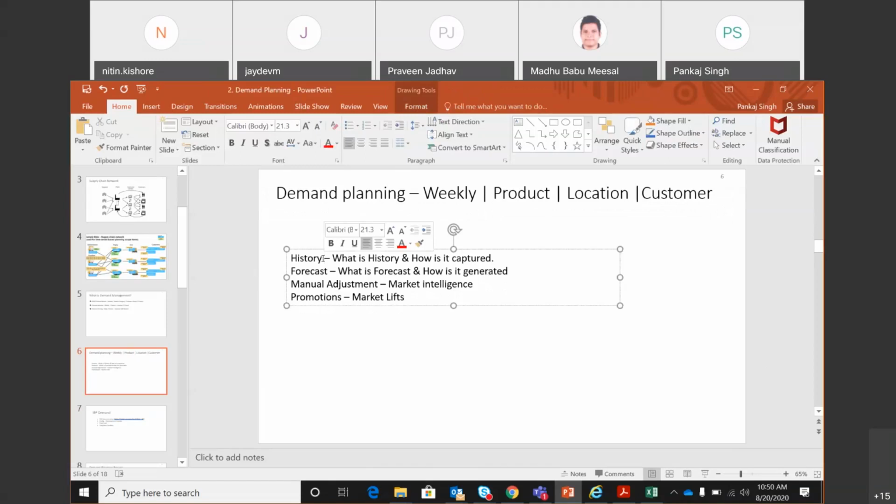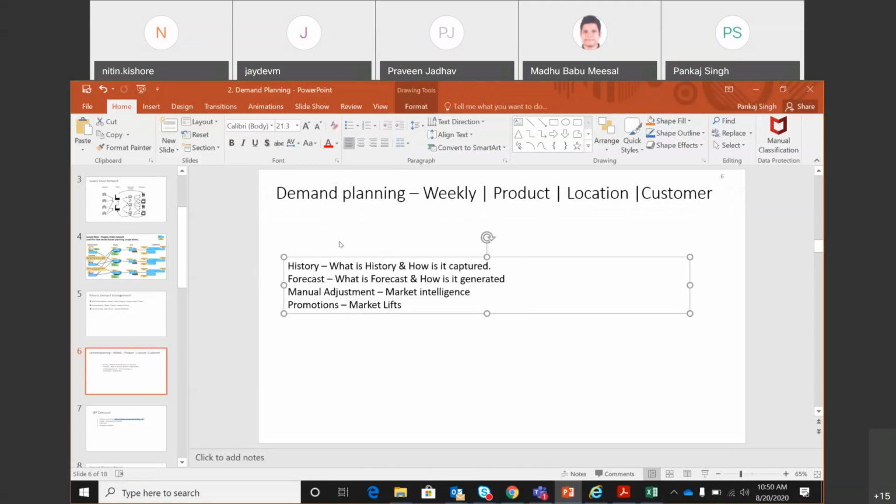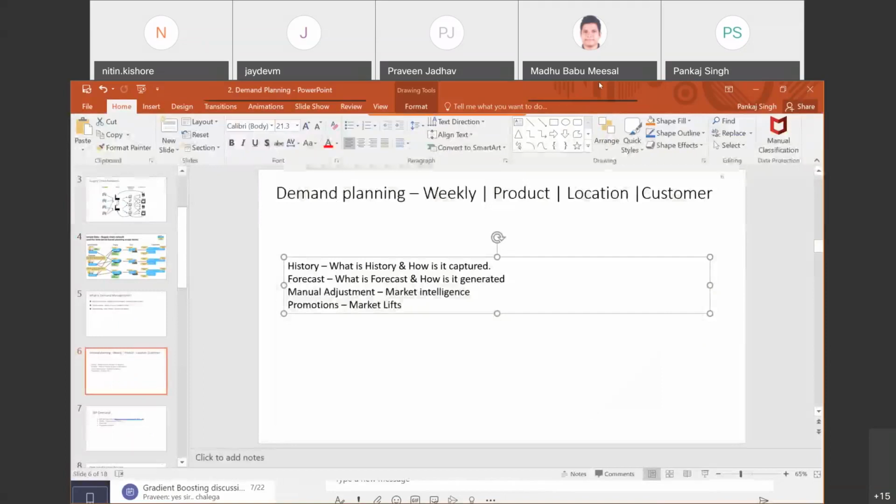So can somebody tell what is the difference between history and consumption? I think we have talked a little bit about consumption data last 2-3 days. So can somebody try what is the difference between history that is going to participate in demand planning and consumption? Vikas, can you try?